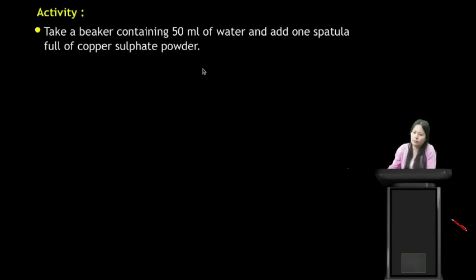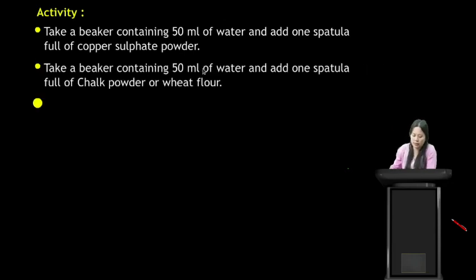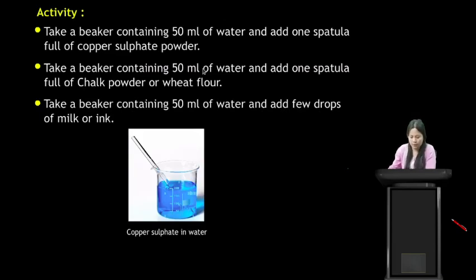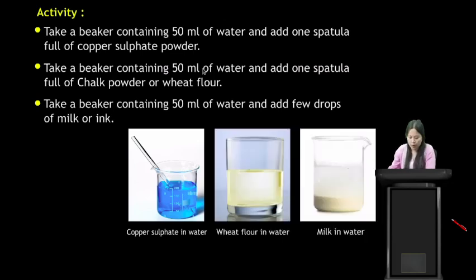Activity. Okay, another activity, students. Take a beaker containing 50 ml of water and add one spatula full of copper sulfate powder. Another one is take a beaker containing 50 ml of water and add one spatula full of chalk powder or wheat flour. Then another is take a beaker containing 50 ml of water and add a few drops of milk or ink. So we have copper sulfate in water, wheat flour or atta in water, and milk in water. So we have three solutions here.